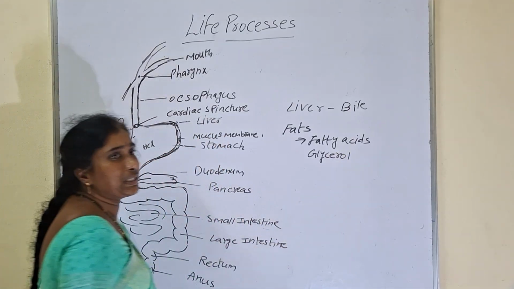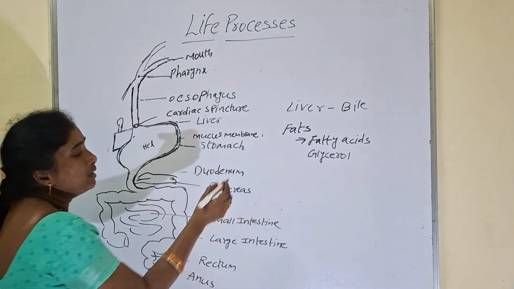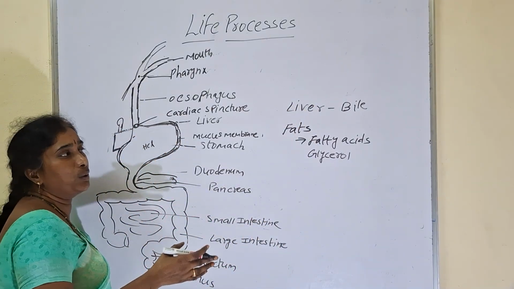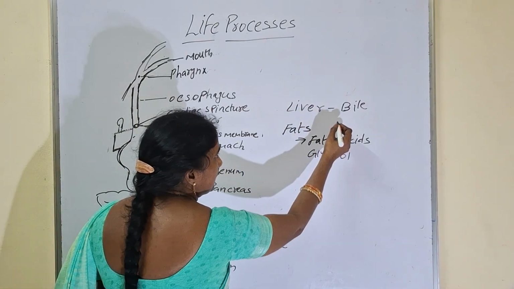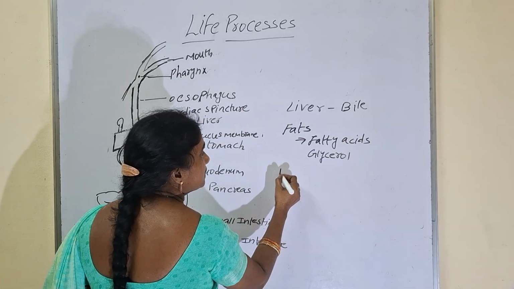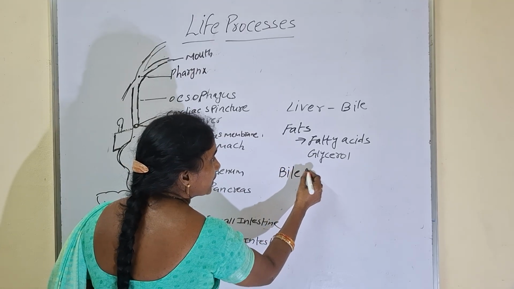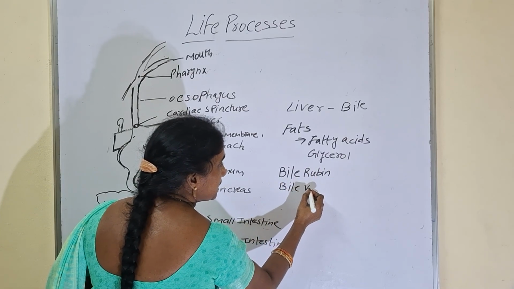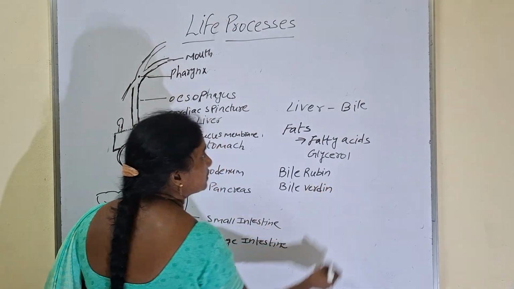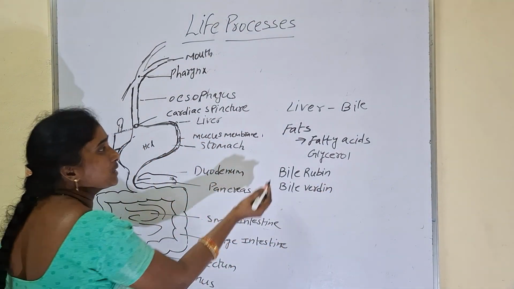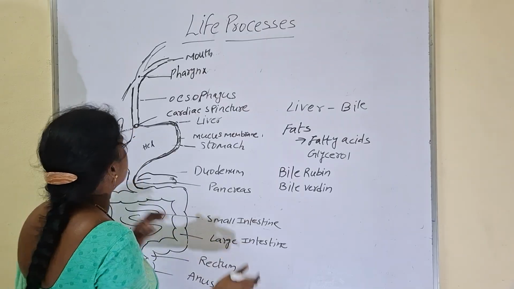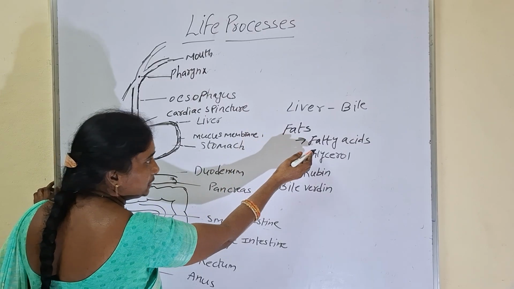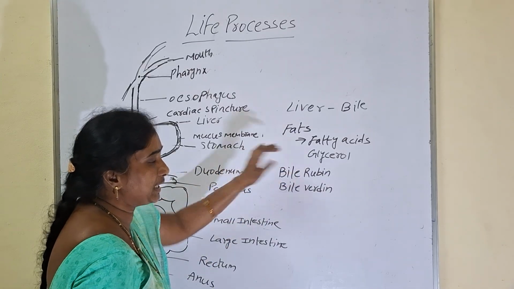Bile juice does not contain any enzymes, so there is no digestive enzyme in bile juice. Bile juice contains some pigments. Those are called bile pigments: bilirubin and biliverdin. These are the 2 pigments which are present in the bile juice. What is the function of this bile juice? It is temporarily stored in gallbladder and it is helpful to change the complex state of fats into simpler forms, those are fatty acids and glycerol.